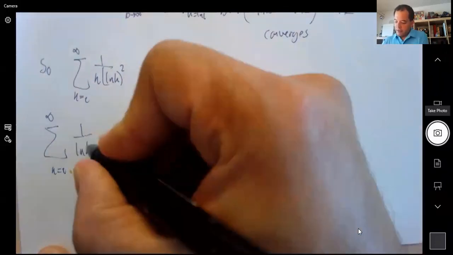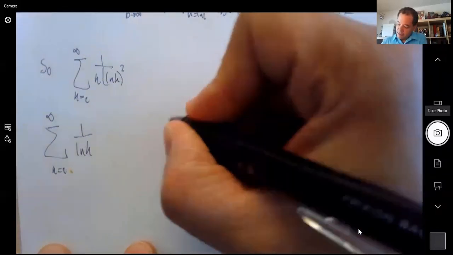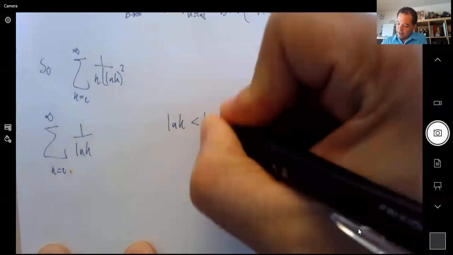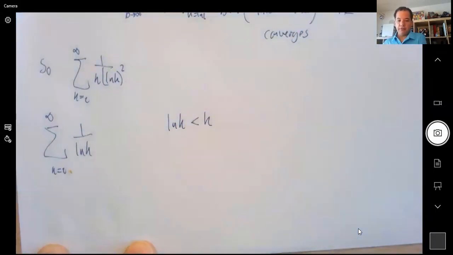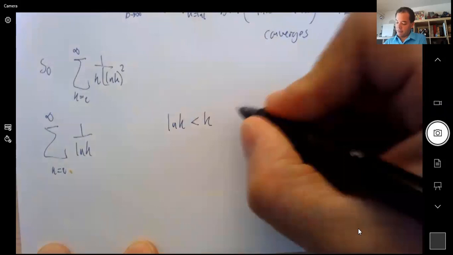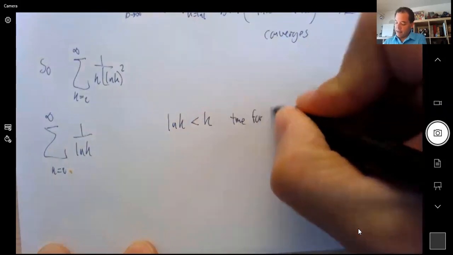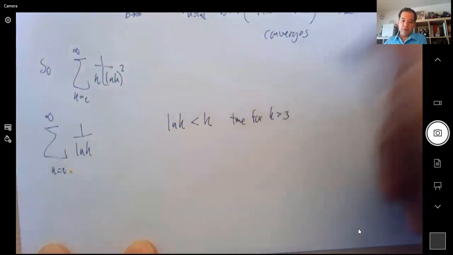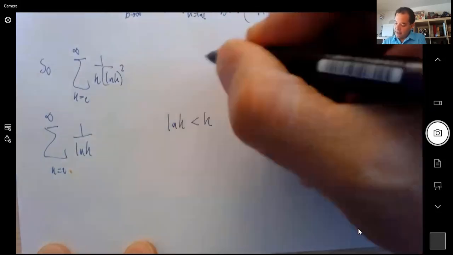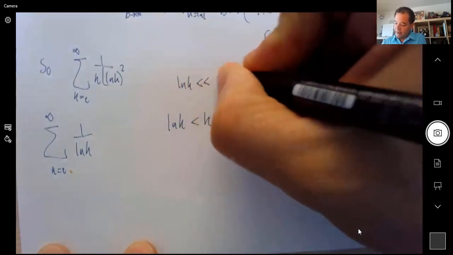We already know that ln k is smaller than k in general, at least for k bigger than 3. You don't even need to specify this because you know that ln k is smaller than k.